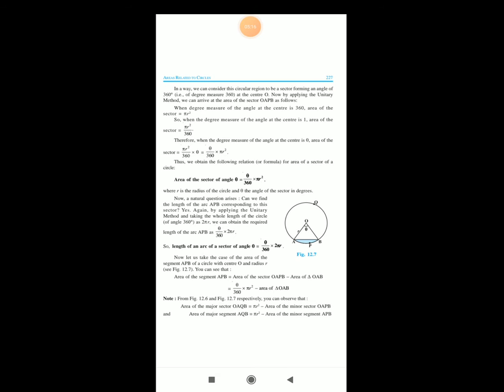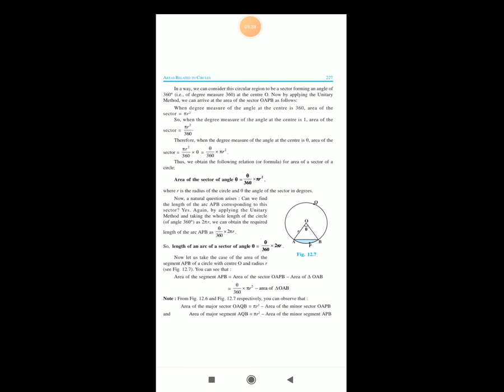Now the natural question that arises is, can we find the length of the arc APB corresponding to this sector? Yes, again by applying the unitary method, taking the whole length of the circle of angle 360 as 2 pi r. That means the perimeter, or circumference, of the circle.